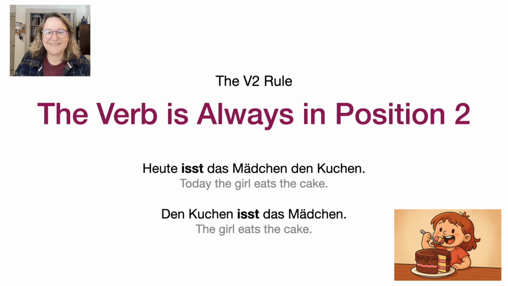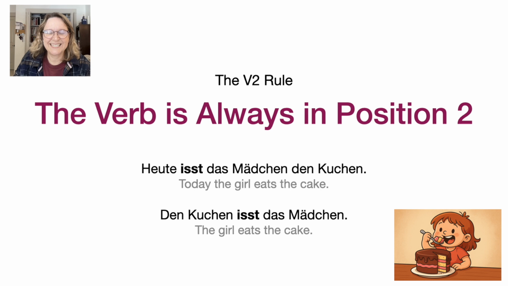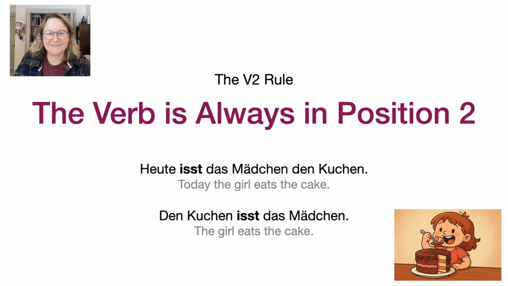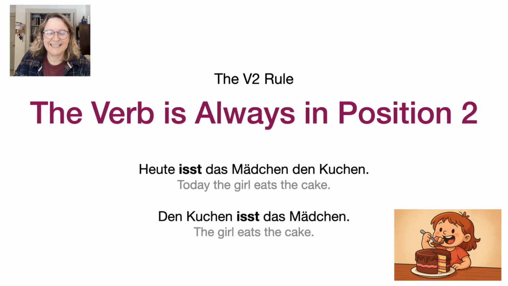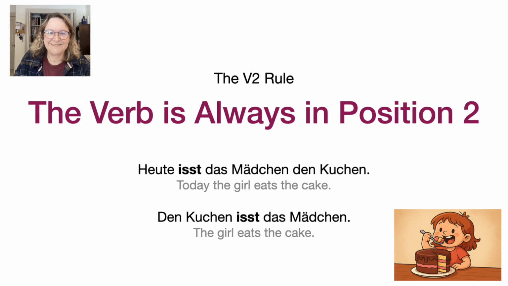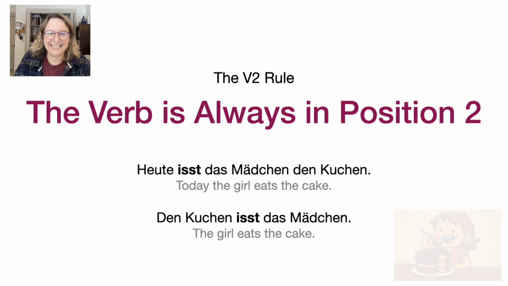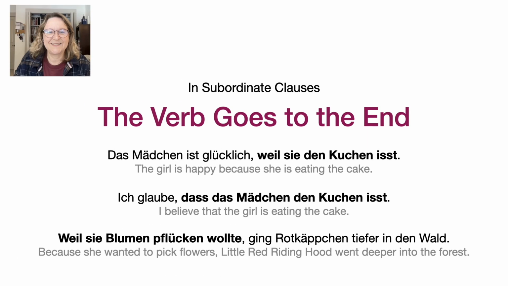The object comes first, but the verb still stays in second position. Key tip: it is not always the subject that comes first, but whatever is in position 1. The verb comes second.